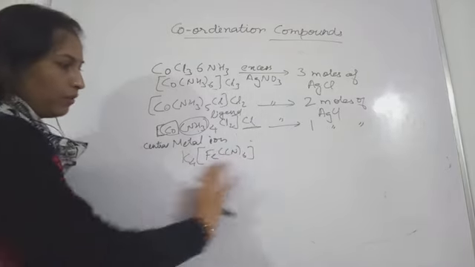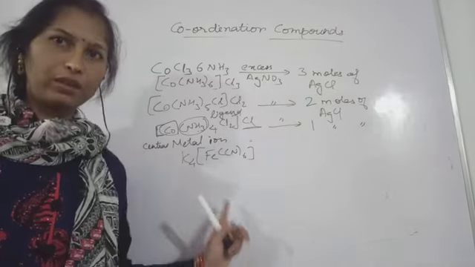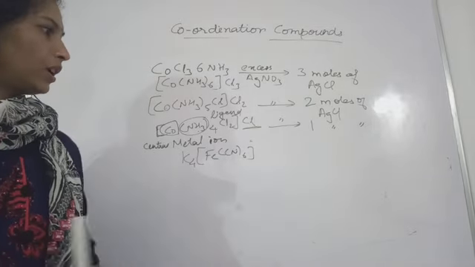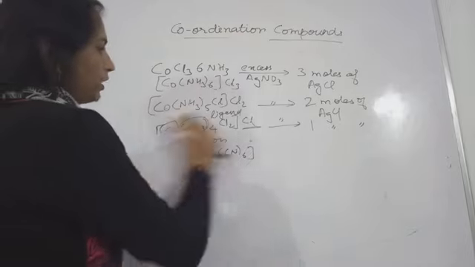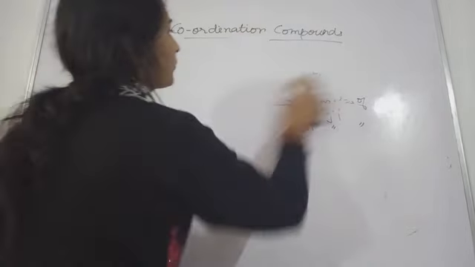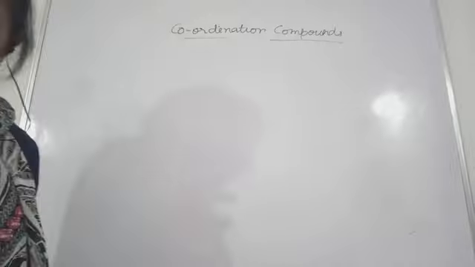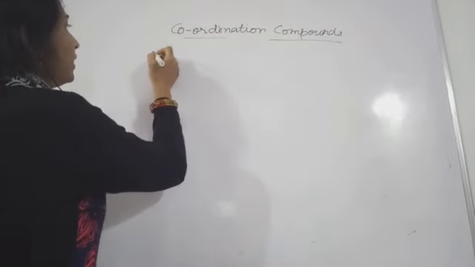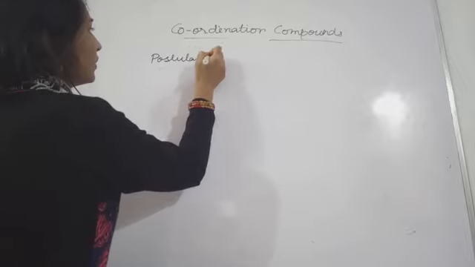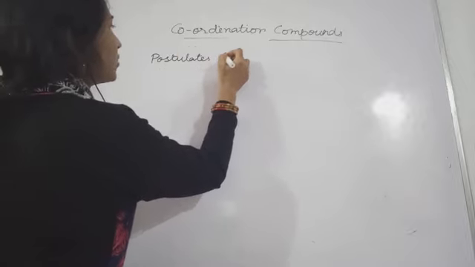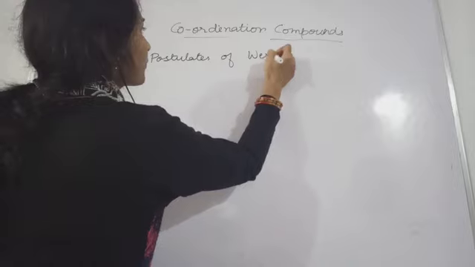Otherwise, this will be a neutral compound. So let's see what coordination compounds are. You write down the points: the postulates of Werner's theory.